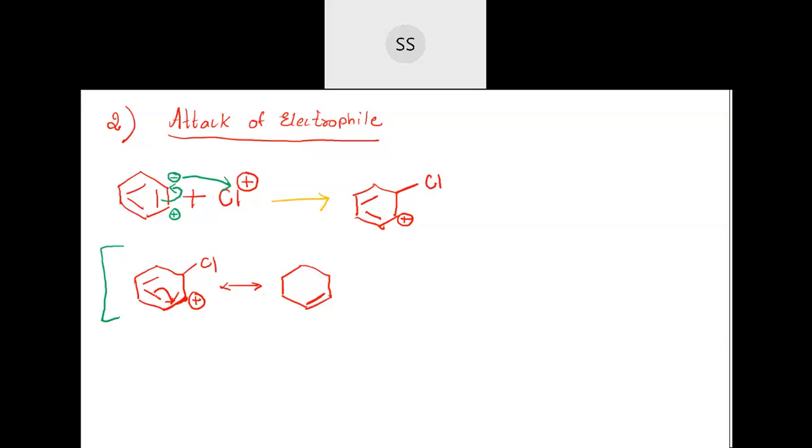See, this bond we shifted here. So that means this carbon will become deficient. I'm marking here, this carbon will become deficient. So put a positive charge over here. You will understand if you see their valency. If I shift this whole pi bond towards this positive carbon atom, this will become deficient. So a positive charge will come here. This bond you keep as it is. Then this chlorine atom also I'm keeping as it is.